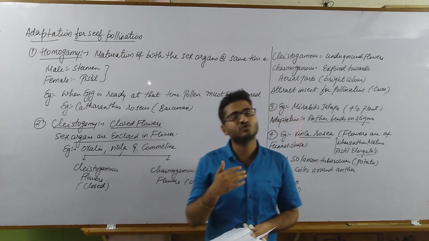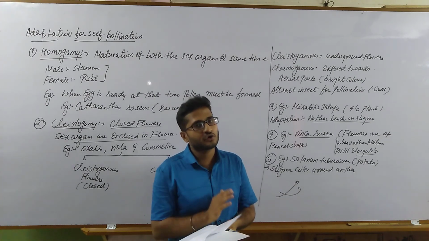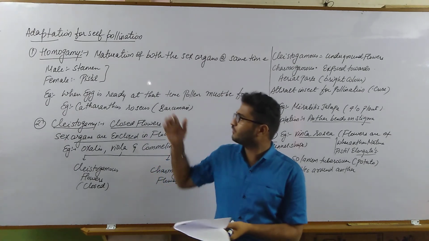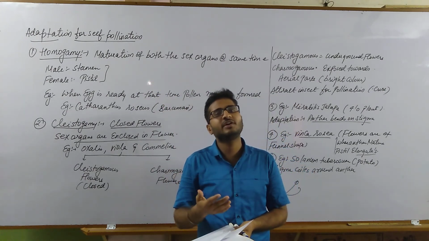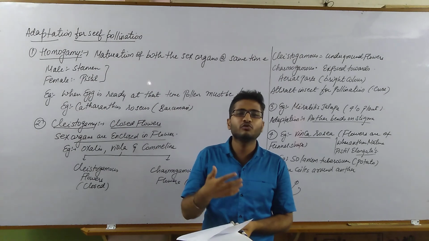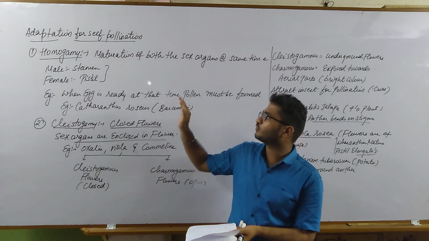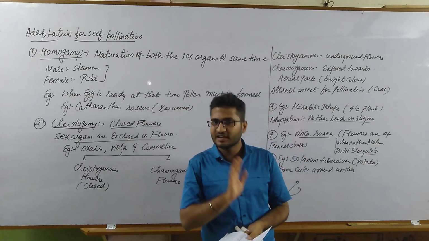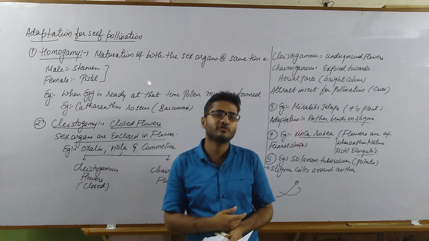So there has to be natural adaptation that will facilitate either self or cross-pollination, because if the plant or flower is undergoing self-pollination, then of course we will produce true breeding lines, and that is also a necessary part. So this is all about the adaptation for self-pollination. In the next segment we will discuss the adaptation for cross-pollination.